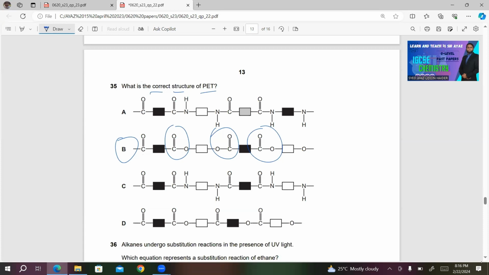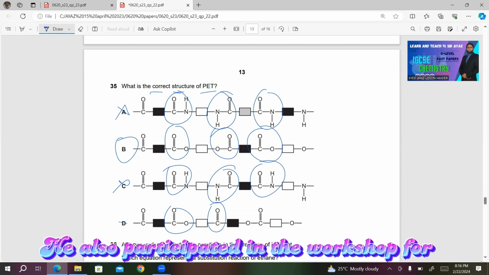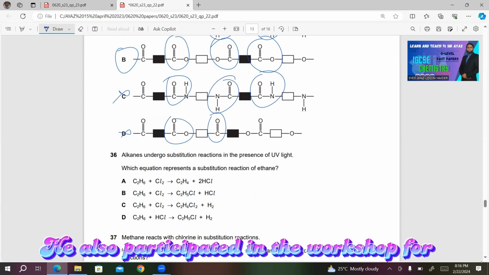In A, we are having amide group. This is amide group. This is incorrect. C, again we are having amide group. So this is also incorrect. In D, we are having one ester group and one carbonyl group, which is not part of your syllabus. So D is incorrect. So for 35, B will be the right answer.